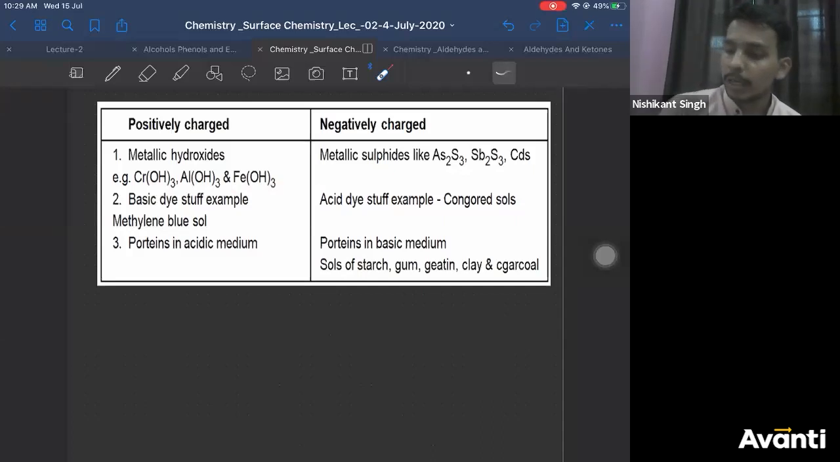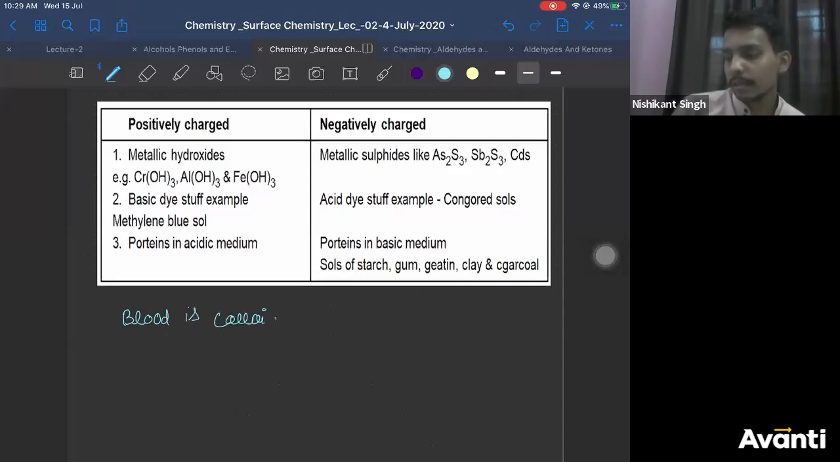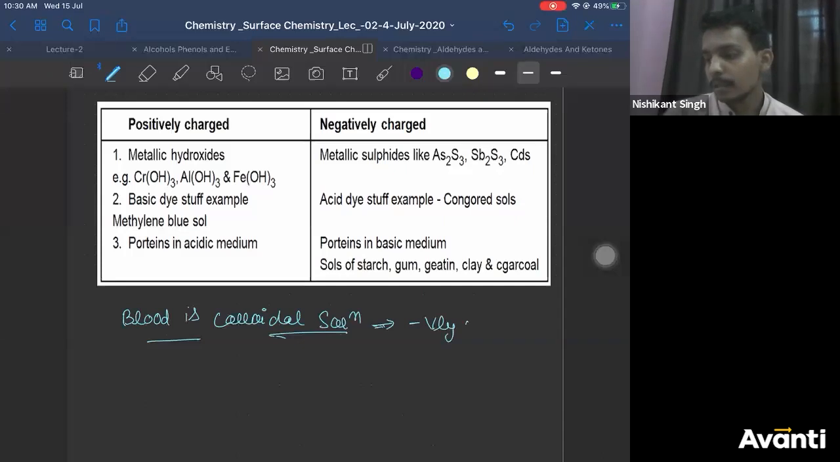Now, important: blood is a colloidal solution. Does it carry any charge? Yes. What is the charge on the blood? Blood is a colloidal solution which contains negative charge. It has been proved by 2-3 experiments, correct?